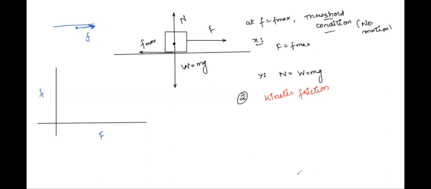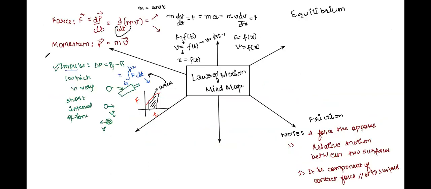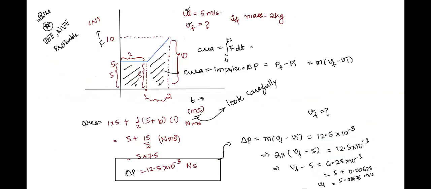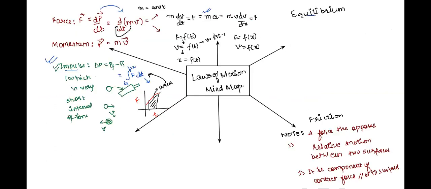So when we are discussing all of this, when we are talking about equilibrium, we are actually slowly moving from the concept of inertia to the second law. The first law talks about inertia. The second law talks about F equal to ma, or rate of change of momentum equal to force.